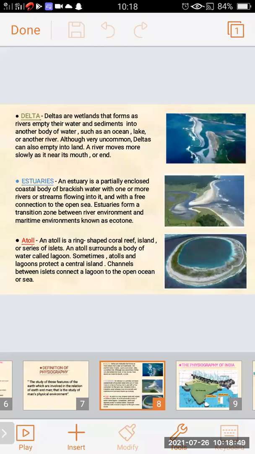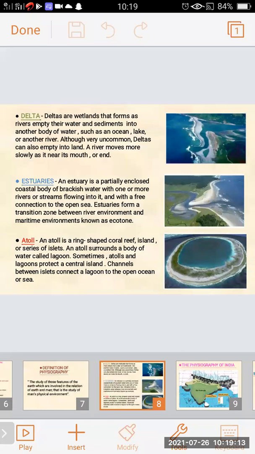Deltas are wetlands that form as rivers empty their water and sediments into another body of water, such as an ocean, lake, or another river. Although very uncommon, deltas can also empty into land. The river moves more slowly as it nears its mouth or end.